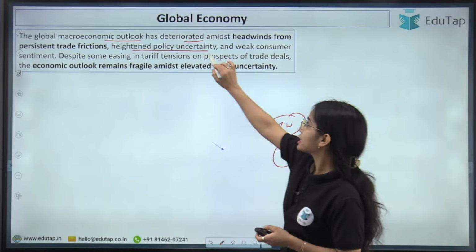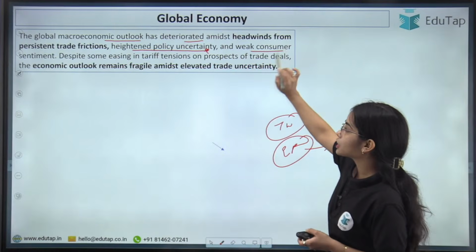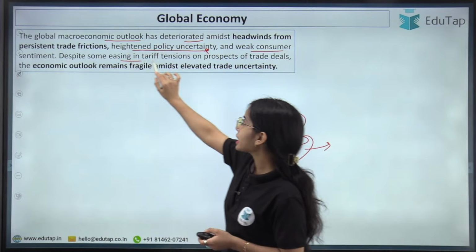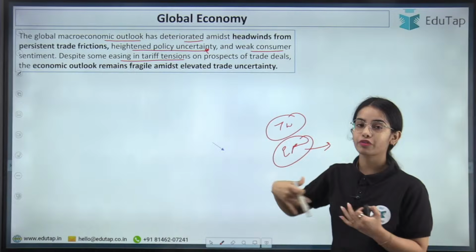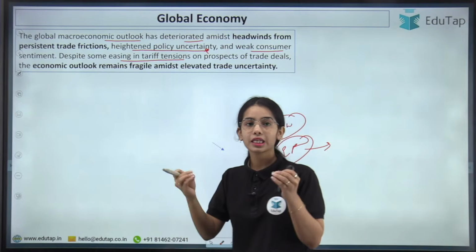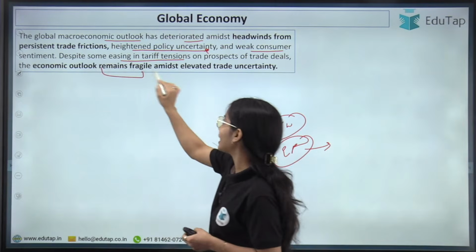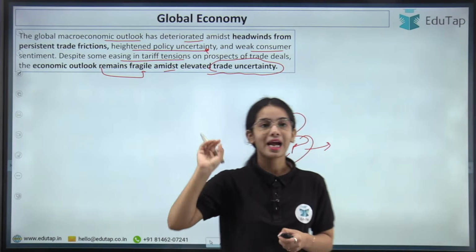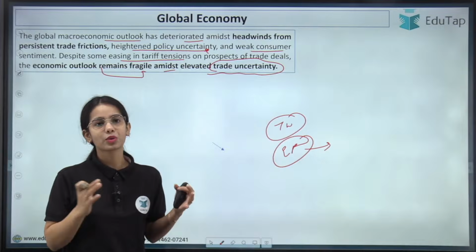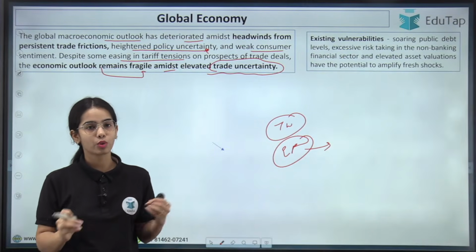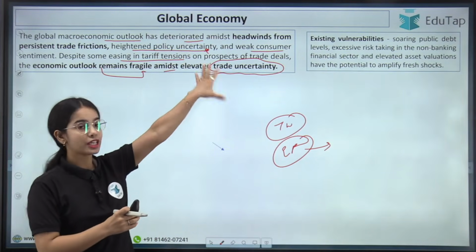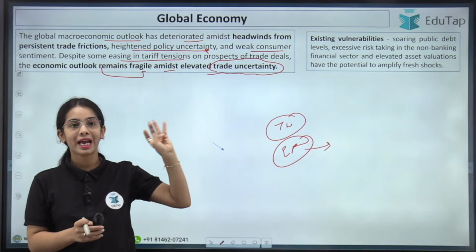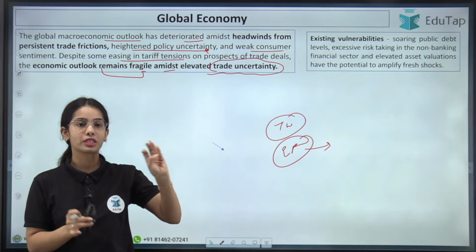So there is uncertainty at the global level and weak consumer demand. Despite some easing in tariff tension due to the prospect of trade deals between different countries, the economic outlook remained fragile amidst elevated trade uncertainty and uncertainty around the economic policies of different countries also.